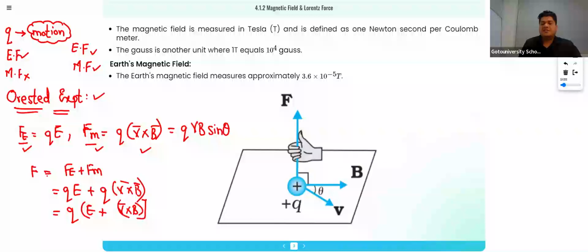Okay, if charges are at rest, there will be no magnetic force, only an electric force, because velocity will be 0. So from there we concluded that our force depends on three factors: the charge, the velocity, and the magnetic field. Then we concluded that the direction of force will be in the direction of velocity and magnetic field.